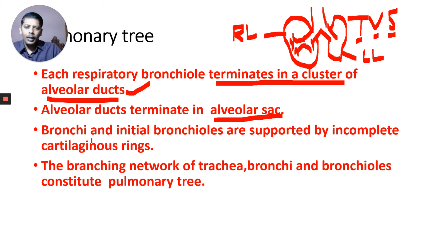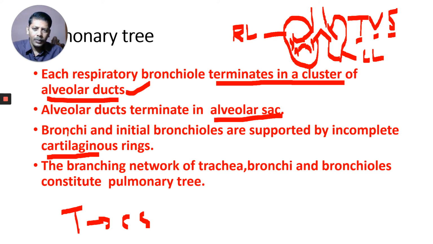The bronchi and initial bronchioles are supported by incomplete cartilaginous rings. You know the trachea is supported by C-shaped cartilaginous rings. The bronchi, that means primary, secondary, and tertiary bronchi, and the initial bronchioles, not all bronchioles, are supported by incomplete cartilaginous rings.